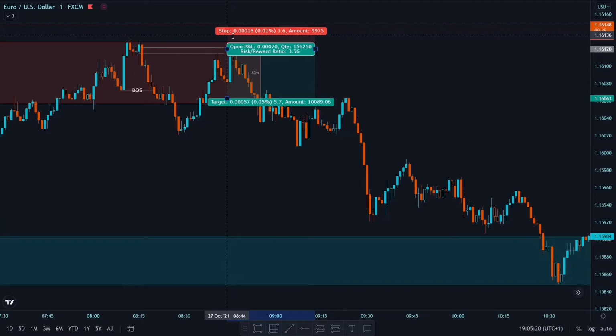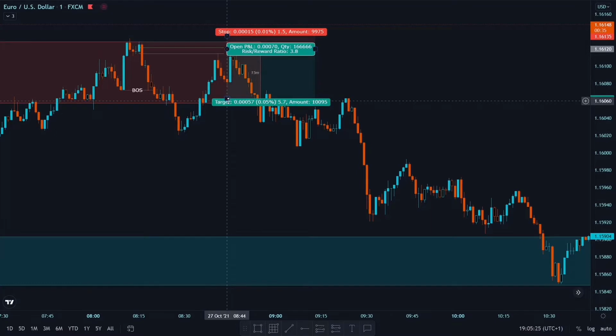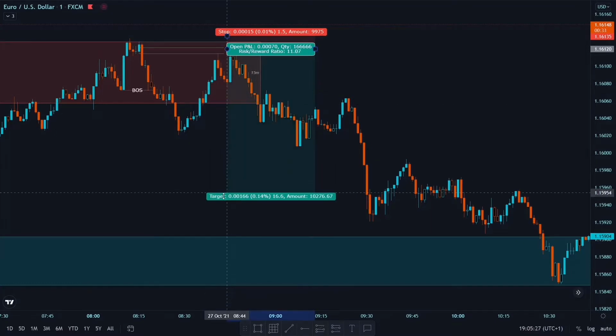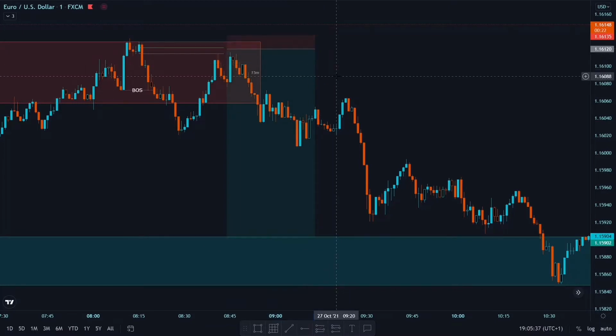Okay, but unfortunately we didn't get tagged in this trade. We missed this trade by 0.1 pip. If we would have got tagged in, we could have got 14.53 R, but unfortunately we missed this trade.